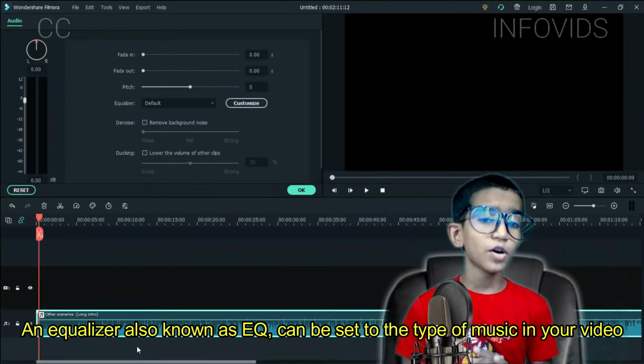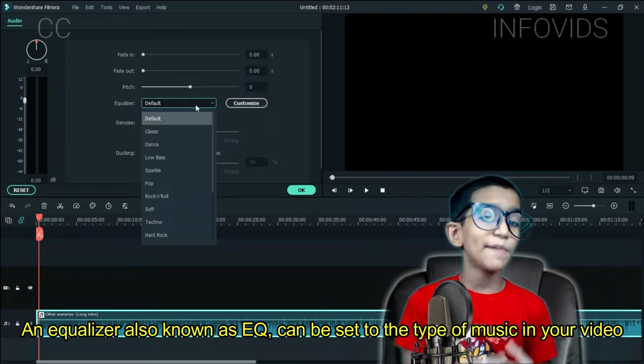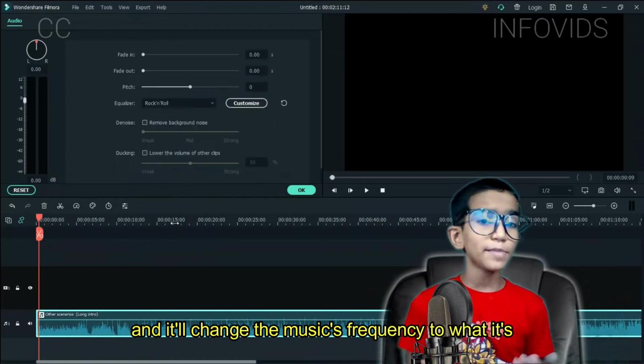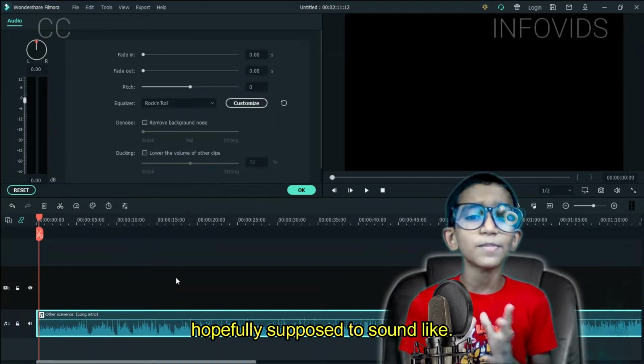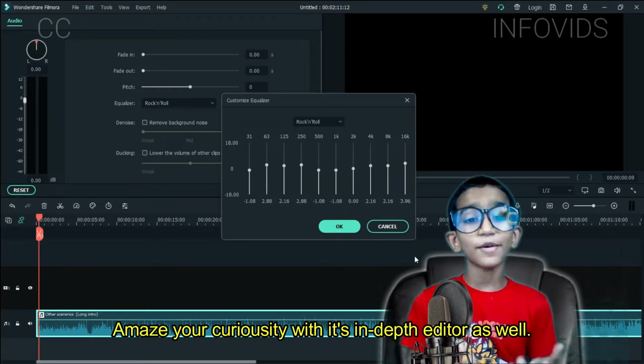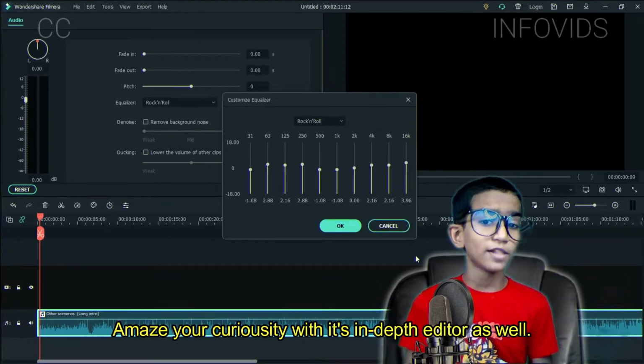An equalizer, also known as EQ, can be set to the type of music in your video, and it'll change the music's frequency to what it's hopefully supposed to sound like. Amaze your curiosity with its in-depth editor as well.